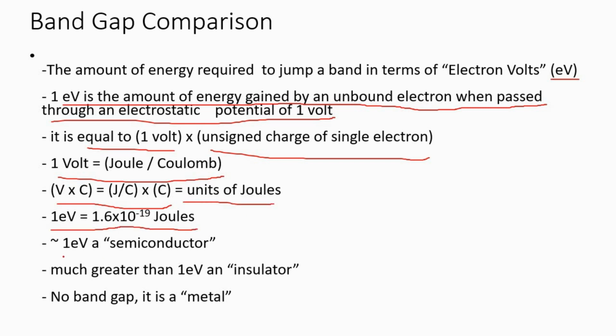So around 1 electron volt it is a semiconductor, and if it is much greater than that, it is an insulator. If there is no band gap, it is a metal. If more than that, it is an insulator, otherwise it is a semiconductor, or if there is no band gap, then it is a metal.